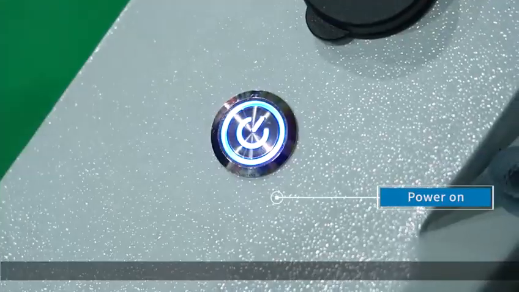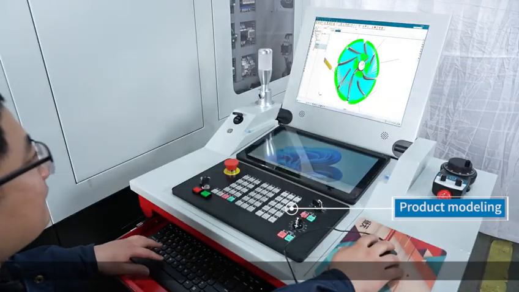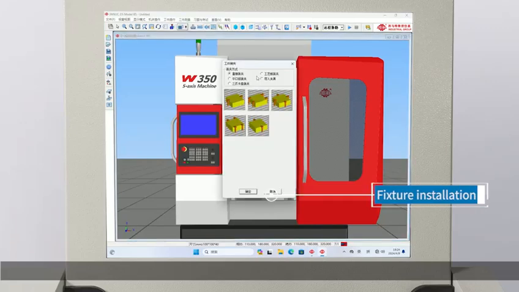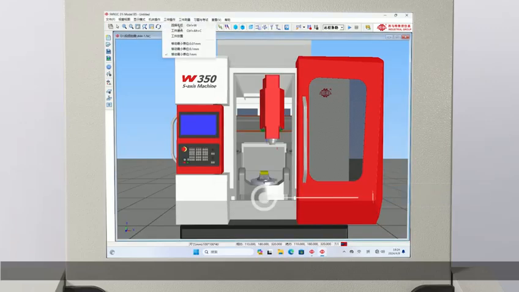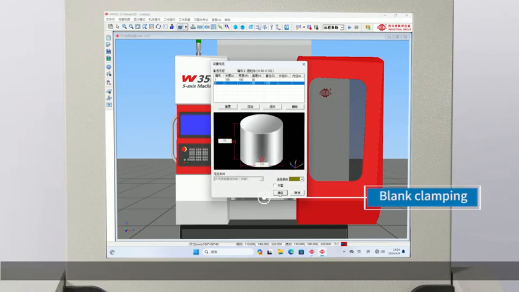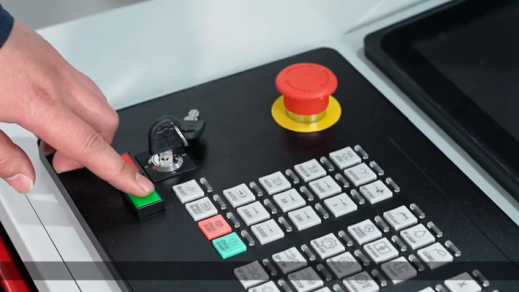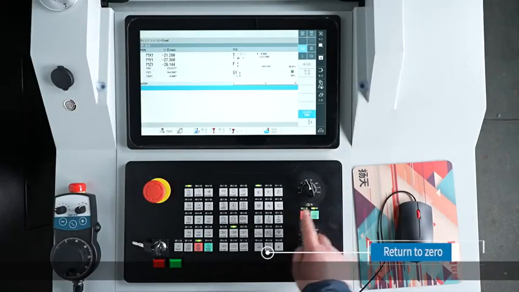Power on. Product modeling. Fixture installation. Blank clamping. Selected tool. Return to zero.